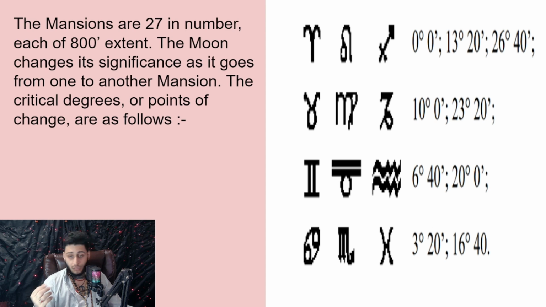So we have the graph of the degrees that correspond with them. Whether this be Cancer, whether this be Virgo, whether this be Leo, we have a set number of degrees that it moves in the mansions. So we always have to understand that these things are operating off 3s, 6s, and 9s. Whether the mansions are 27, these add up to 9. Whether the 360 is going to add up to 9, 36 plus 0 is going to add up to 9. A lot of these things will add up to 9, the completionary number.